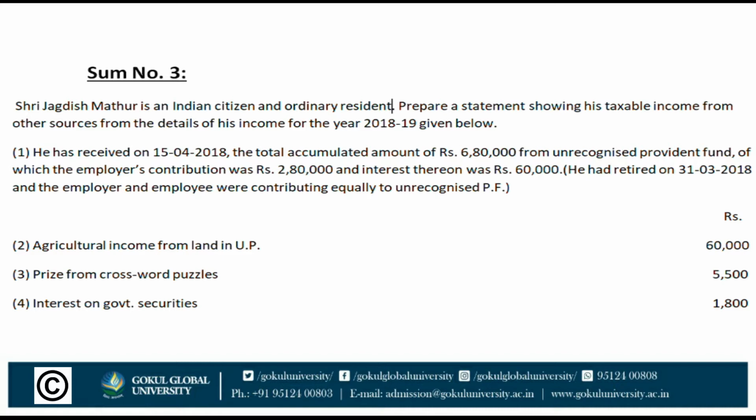So the information given is that he had retired on 31st March 2018 and the employee and employer were contributing equally to the unrecognized provident fund. So 2,80,000 is the employee contribution and rupees 60,000 interest is also the employee's. The employee's interest is taxable under the head income from other sources. Second, agricultural income from land in UP. Agricultural land in India is not taxable, it is exempted.